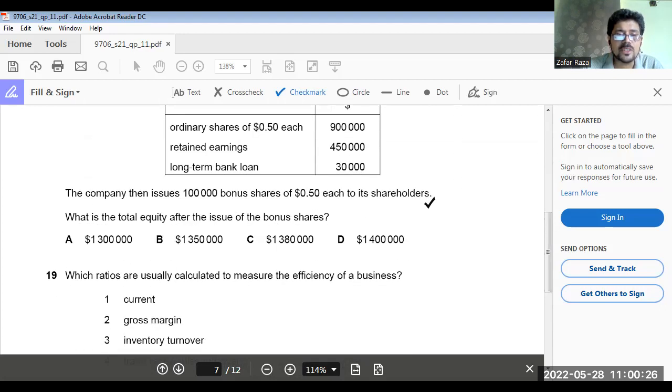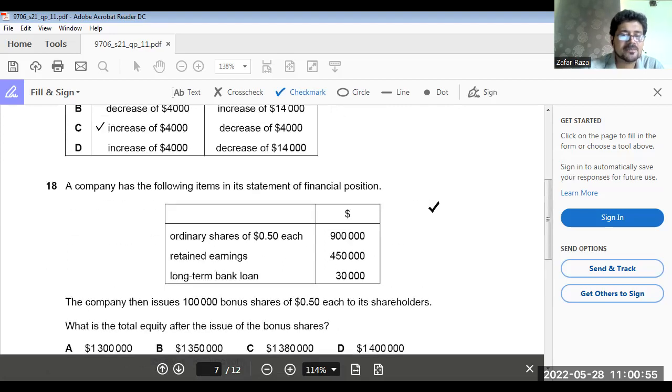Now, when you issue bonus shares, your ordinary share capital is going to increase by 50,000, and your retained earning is going to decrease by 50,000 because you have no other option available to settle this bonus issue. Getting my point clear? So the net effect on the equity would be 0.